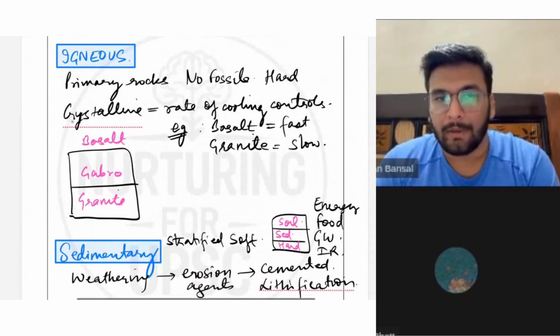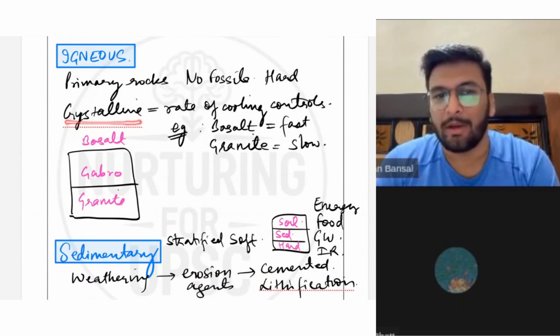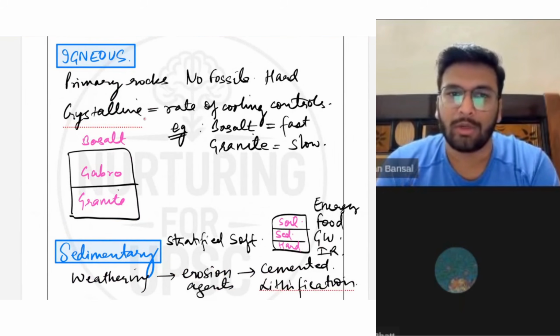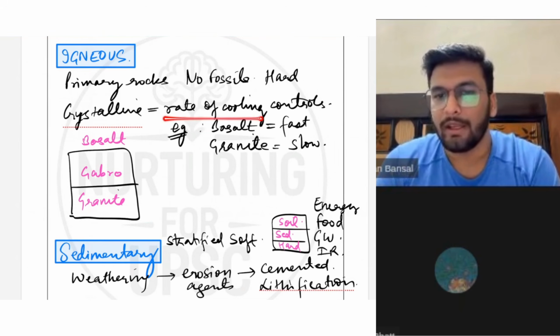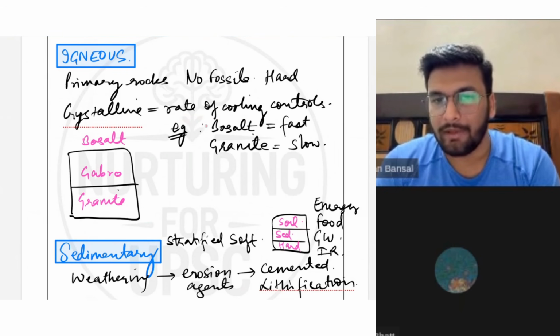And on the basis of crystallization, when the magma comes out as lava on the surface, lava cools with respect to time. Depending upon the rate of cooling, the crystallization process takes place. If the rate of cooling is very fast, then basalt is formed.